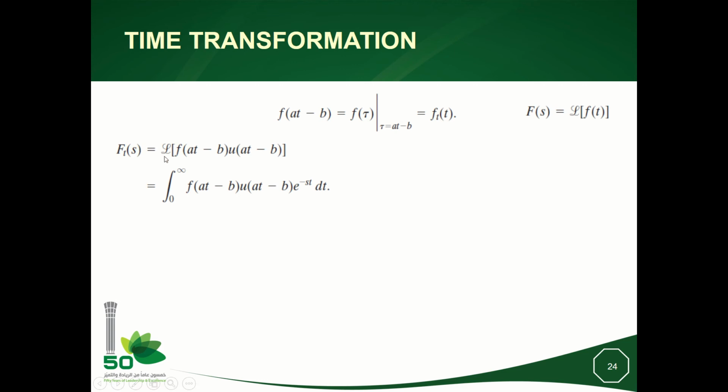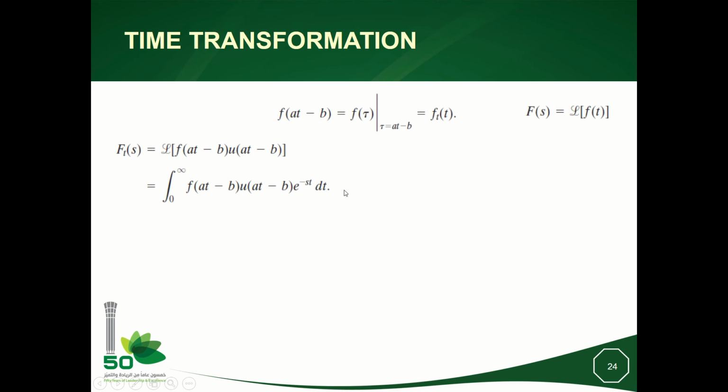So the Laplace of f(t), I will call it capital F(s), is the Laplace of f(at − b) times u(at − b), because we know in advance that the Laplace transform exists from 0 to plus infinity. It means when the argument at − b is positive. This is why we multiply the function by the step of the argument at − b.